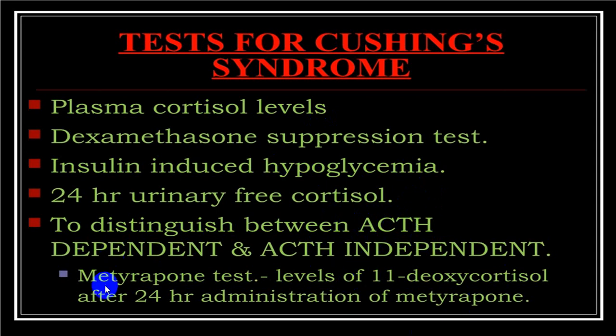And you can utilize the metyrapone test for differentiating ACTH dependent and ACTH independent types, and that you can do by estimating 11-deoxycortisol level in urine.